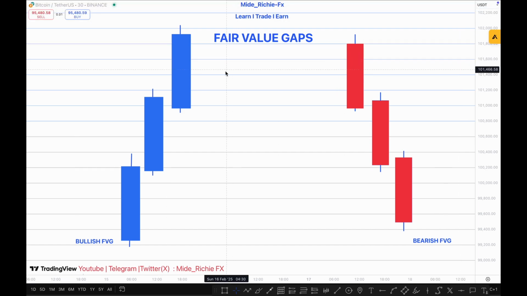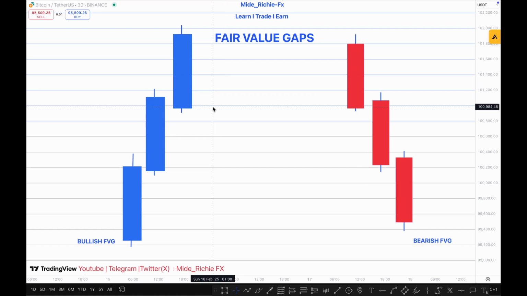So basically, we're going to be talking about bullish fair value gaps and bearish fair value gaps. Mind you, fair value gap is the same thing as FVG, that's just the short form. So basically, it's very simple. What is a fair value gap? A fair value gap is a space, let me say a gap, left behind within two candles. A space left behind within two candles.